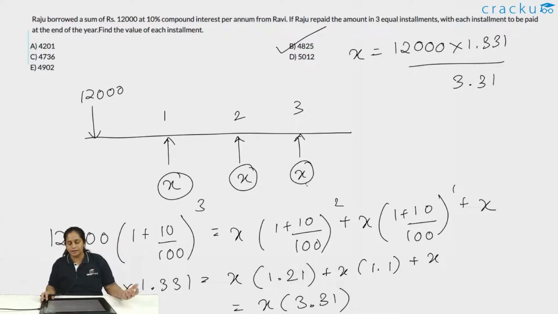In all these scenarios, if you see the values, I would recommend against trying to guess at the value or trying to find the value through approximation, because here you have 4825, here you have 4736, here you have 4900. All of these values are fairly close to each other. So with close values like this, use a calculator. It is important to actually not guess in such situations. So the value of each installment is 4825.